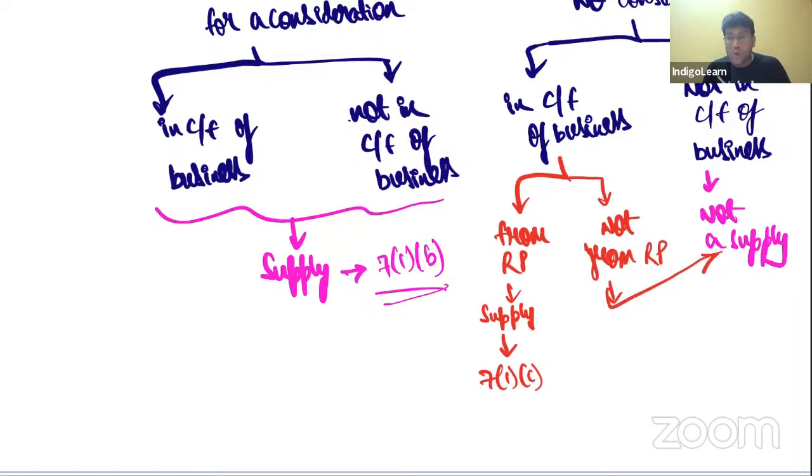So in case where there is no consideration, 7(1)(c) last point says import of services by a person from a related person or from any of his establishment outside India in the course or furtherance of business. That is also regarded as supply. So this is one interesting chart which gives a complete clarity of thought on import of services. So with this discussion, we are done with section 7(1)(b) and 7(1)(c) also. But let me discuss with you for 2 minutes what is section 7(2)(a), my dear friends.